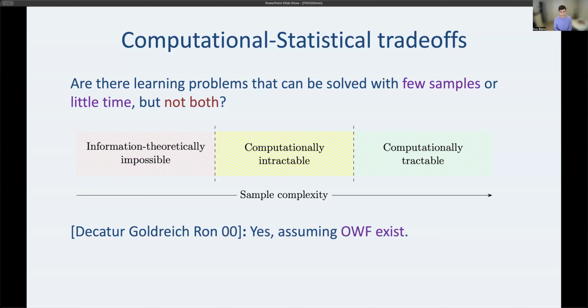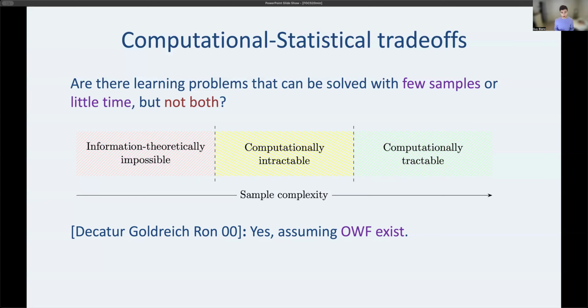Okay, so these trade-offs have been very well studied. I'm focusing on PAC learning. Within that setting, the foundational work is by DGR in 2000, which says these trade-offs exist, also assuming cryptography is possible. I should say that there is a lot of work on these trade-offs throughout all of statistics, and a lot of multidimensional problems exhibit these trade-offs that aren't always just PAC learning. There was a whole Simons program recently that was mostly studying these trade-offs. Okay, so this is a very well-studied phenomenon. Right now, essentially all of these results are based on crypto assumptions or other average case assumptions, nothing by a worst case assumption like P versus NP.